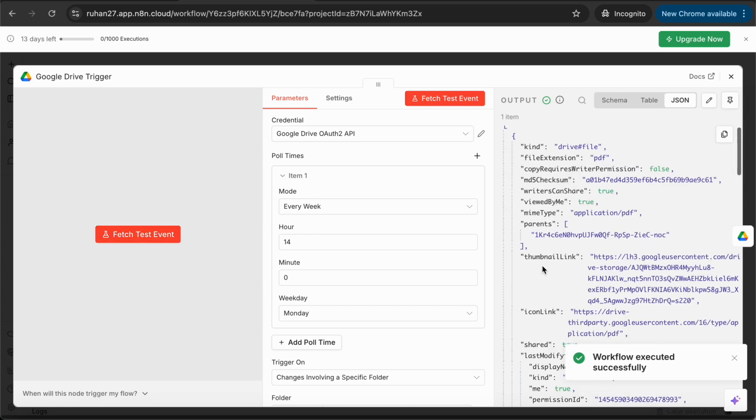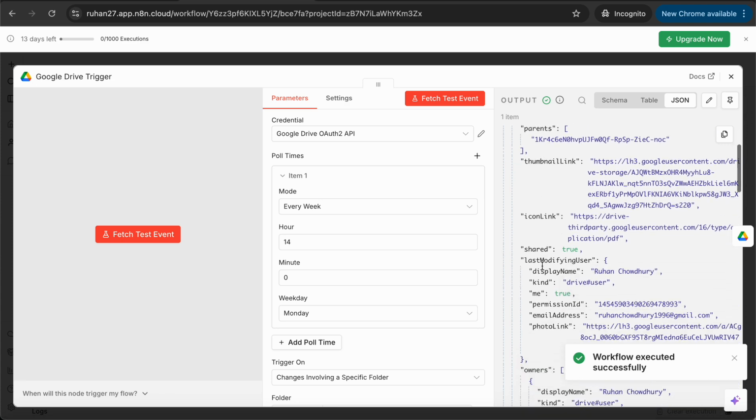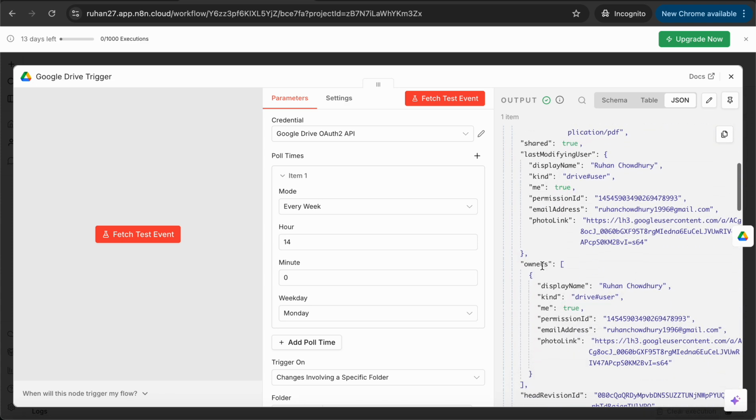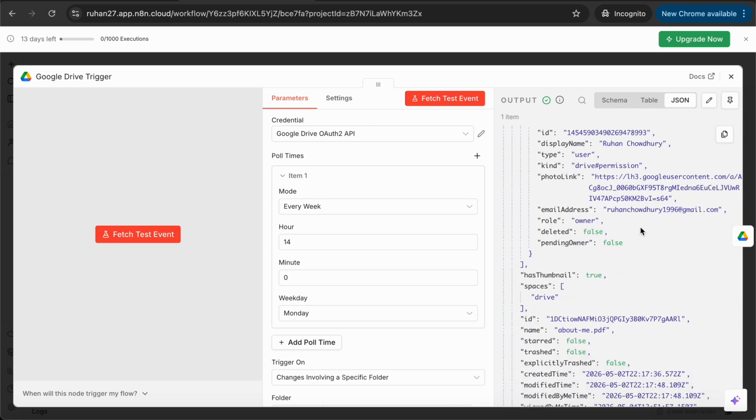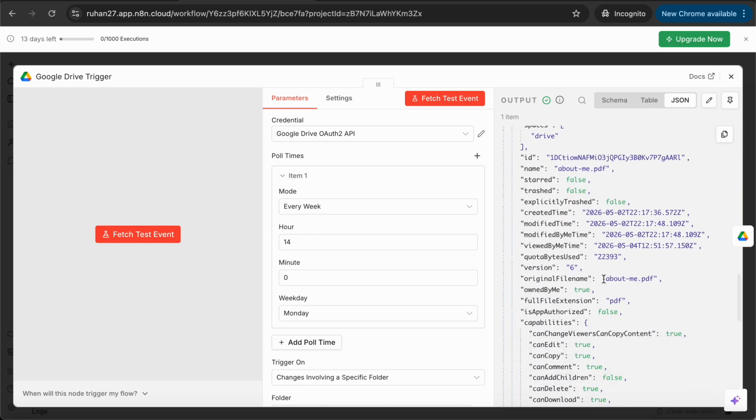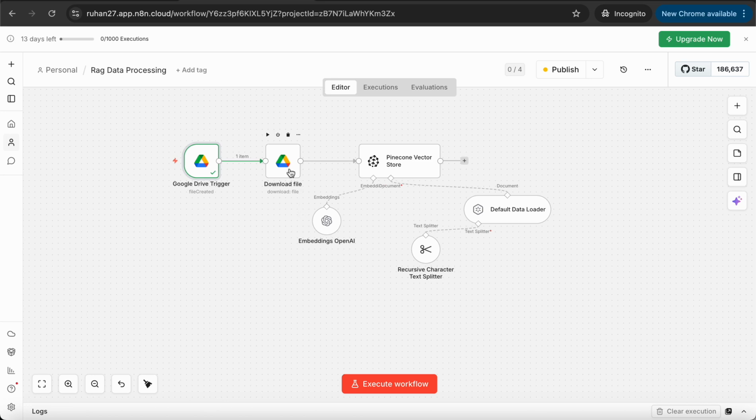So it's taking that file from over there, and it's getting the full file folder, and we can see that it takes that about FM.me PDF file for us. So if we go over there, we can download that file.